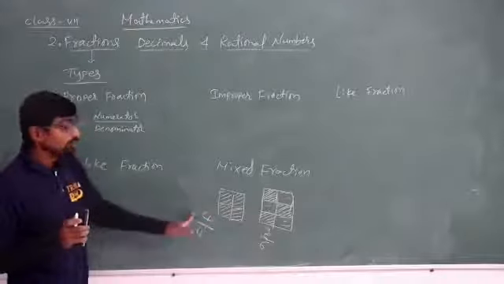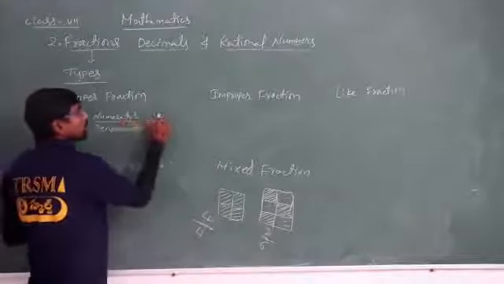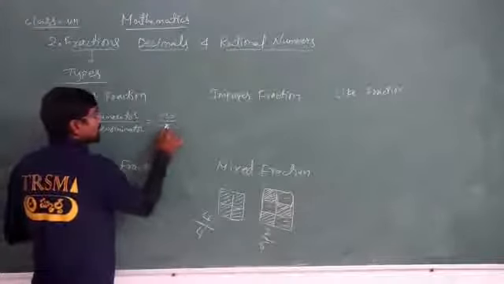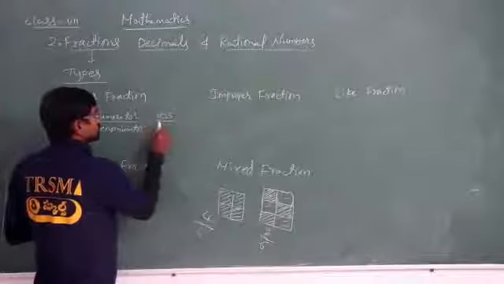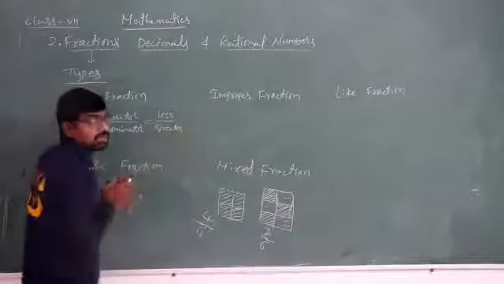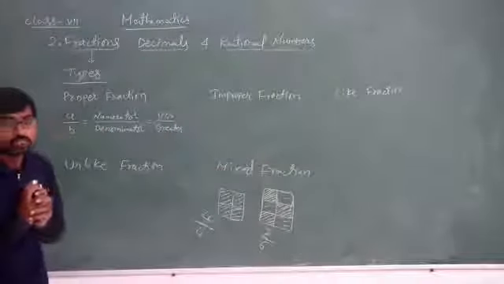After that we can't take, isn't it? So therefore the numerator value should be less than the denominator value. Understood? So this is what a proper fraction defines.